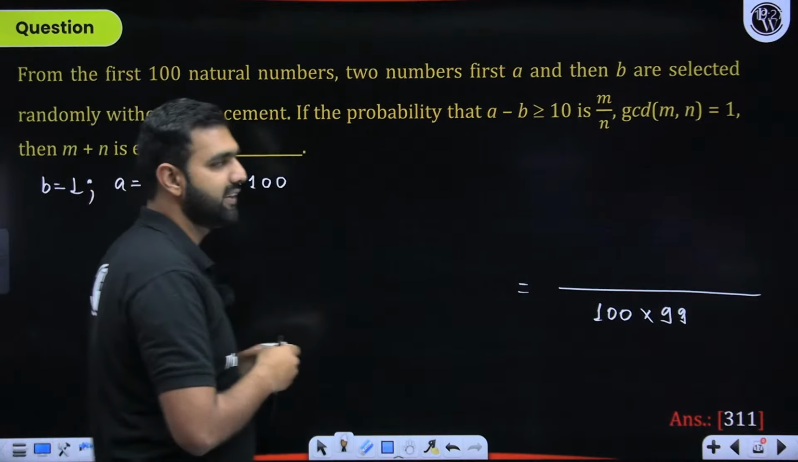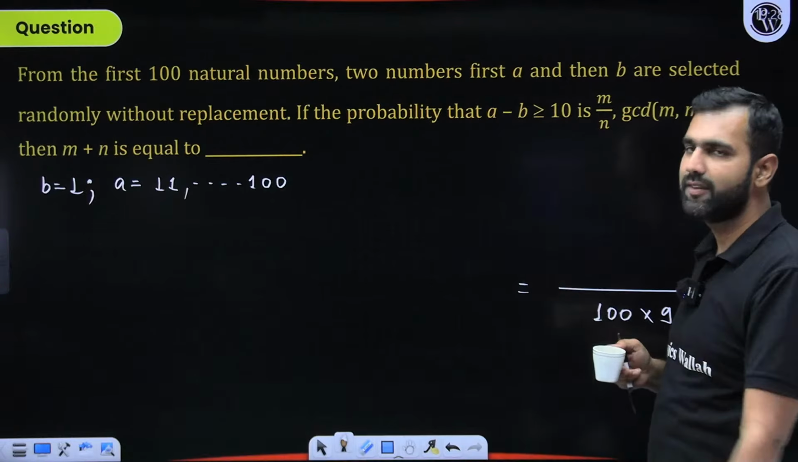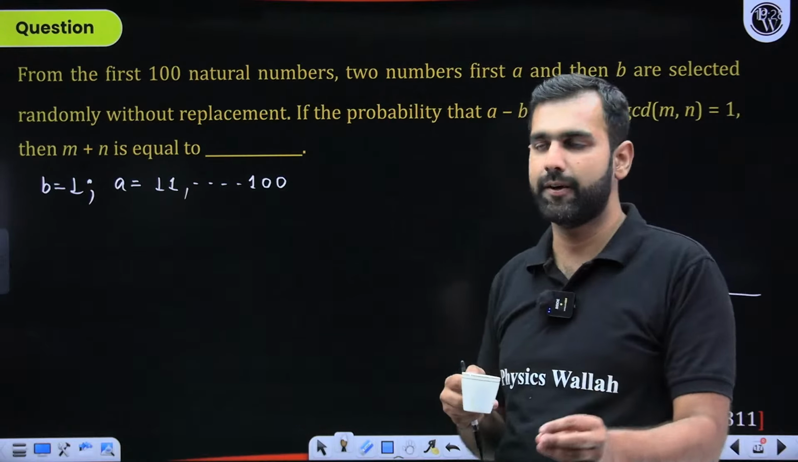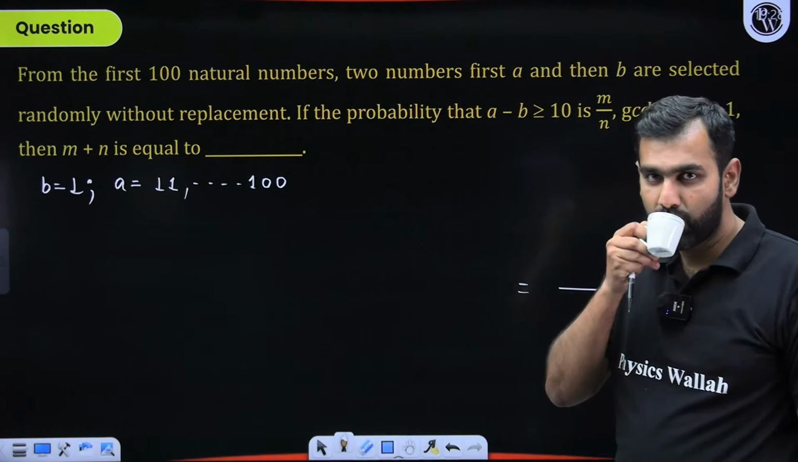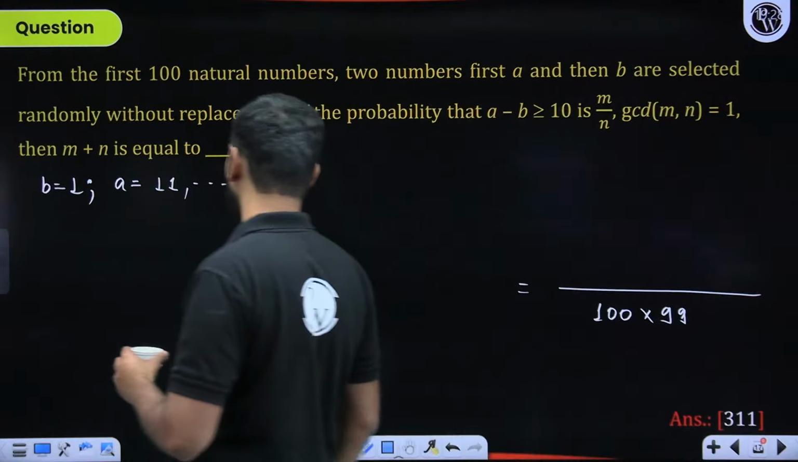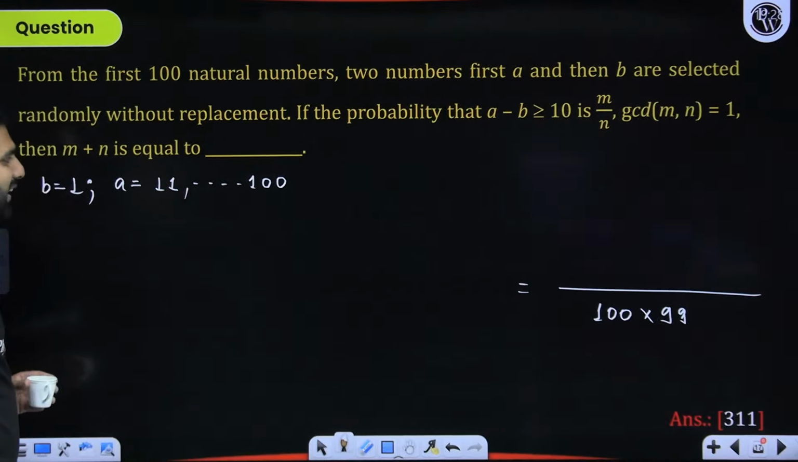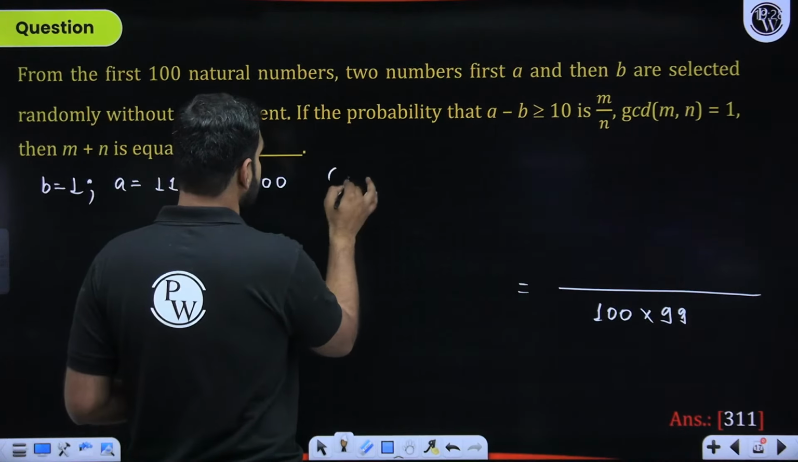Can you help me with this data? Why have I done it? I am calculating manually, and you are getting the idea very clearly with this data. So when B is 1, A will be from 11 to 100. 100 minus 11 is 89, 89 plus 1 is 90. So these are the 90 cases.